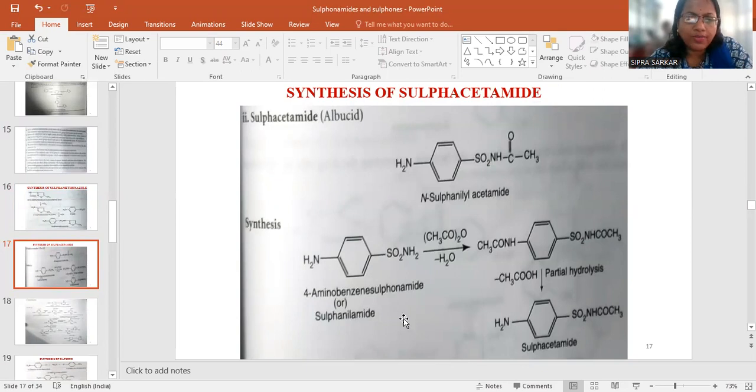4-aminobenzenesulfonamide, or sulfanilamide, is reacted with acetic anhydride. As a result, this will be N-acetyl para-aminobenzene sulfonamide. Partial hydrolysis occurs, giving sulfacetamide.